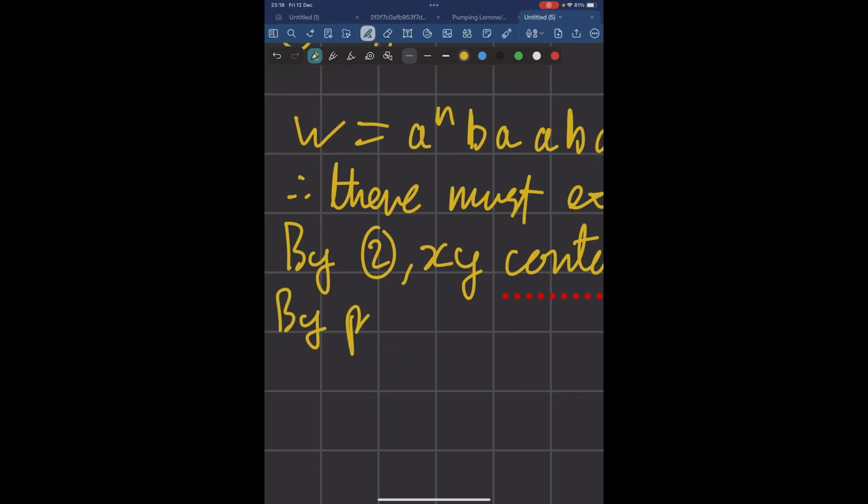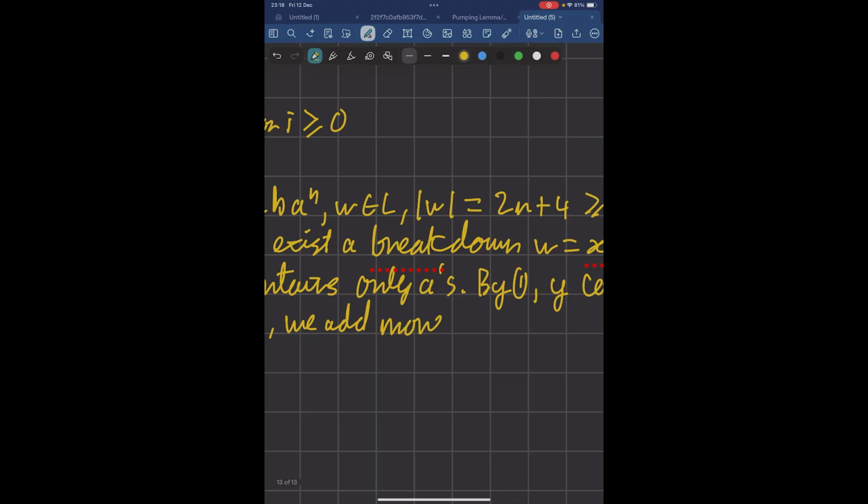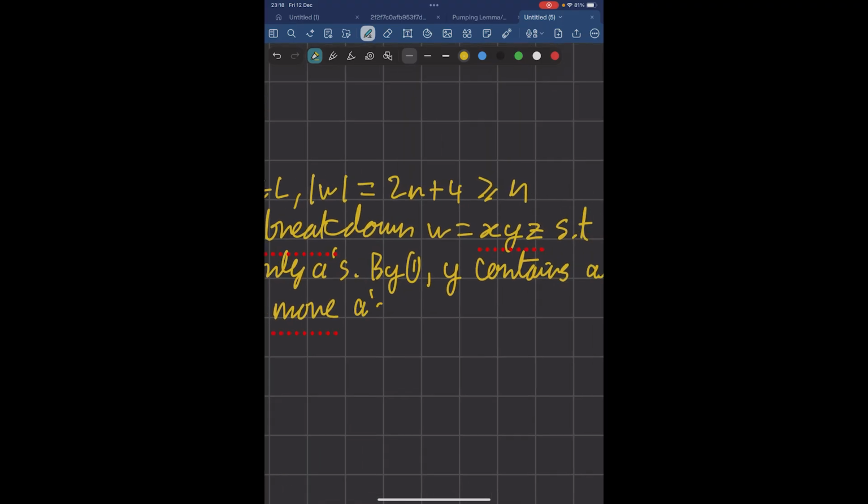By pumping up, we add more A's to the start of the string.